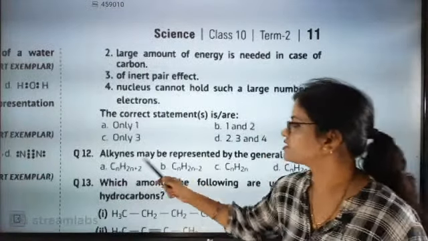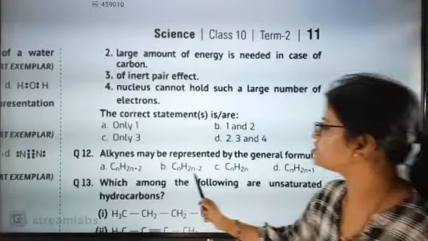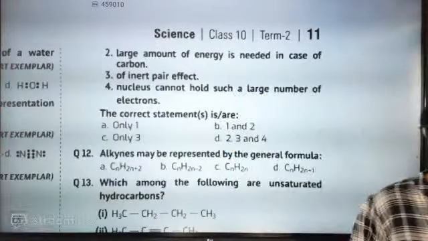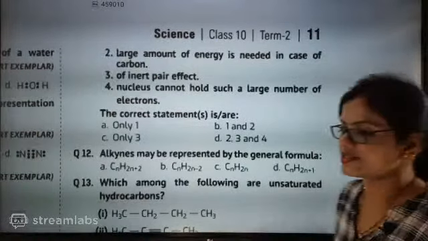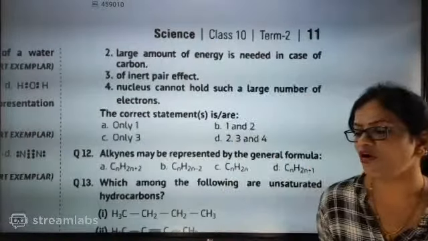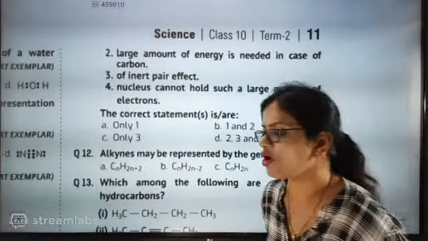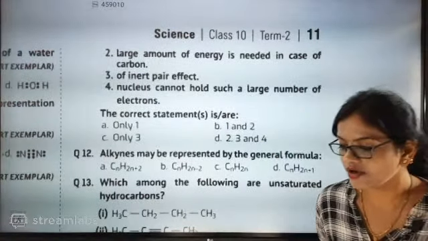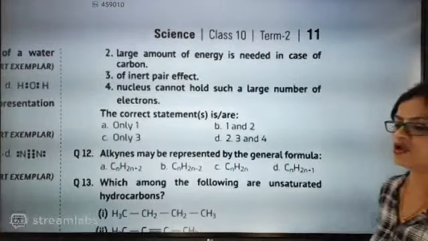Now, alkynes may be represented by the general formula. What is the general formula of alkynes? Alkanes, alkenes and alkynes. What is the general formula of alkynes? Come on, quickly say.